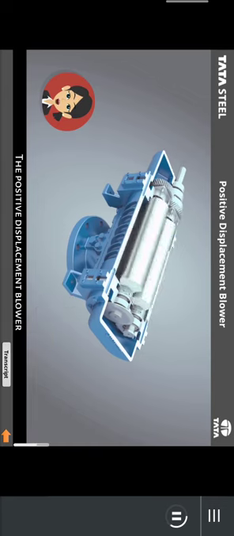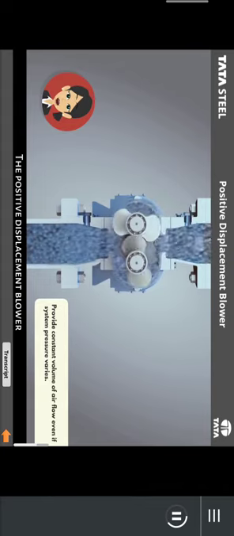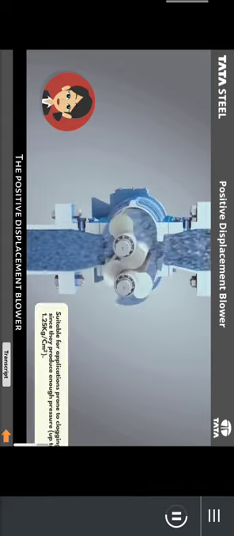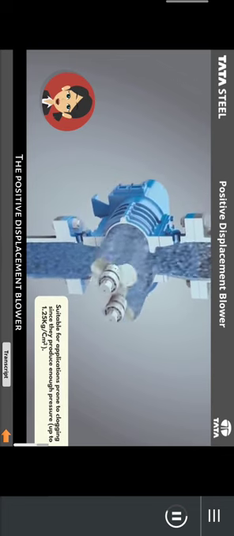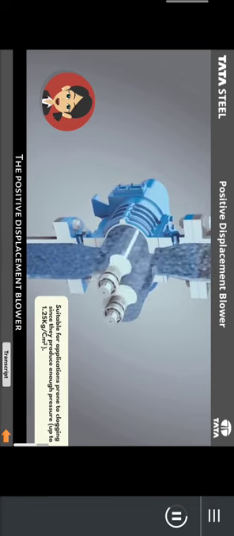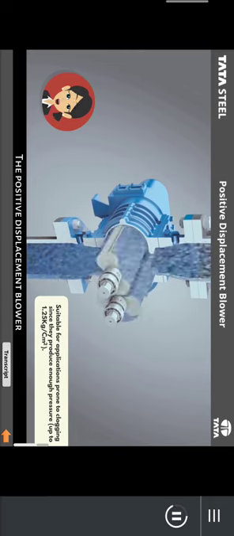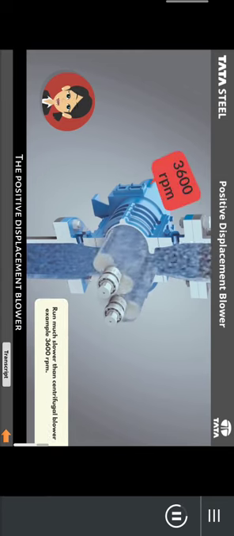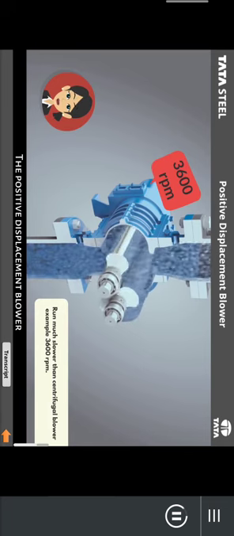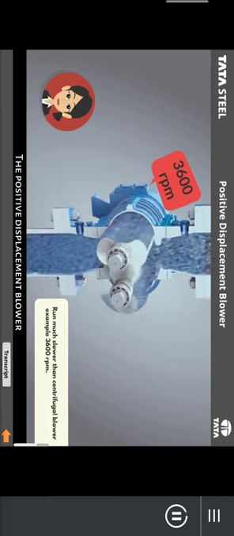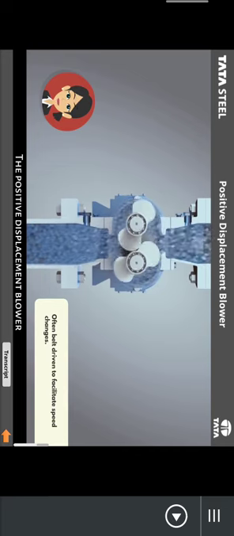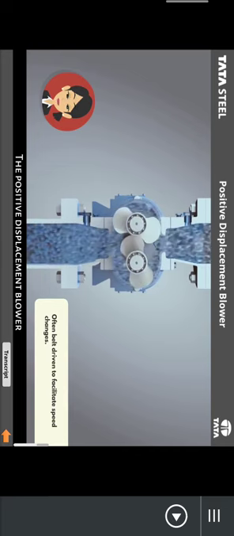It consists of rotors which trap air and push it through the housing. Provides constant volume of airflow even if the system pressure varies. Suitable for applications prone to clogging since they produce enough pressure, up to 1.25 kg per centimeter square. Runs much slower than centrifugal blower, for example 3600 rpm. Often belt driven to facilitate speed changes.